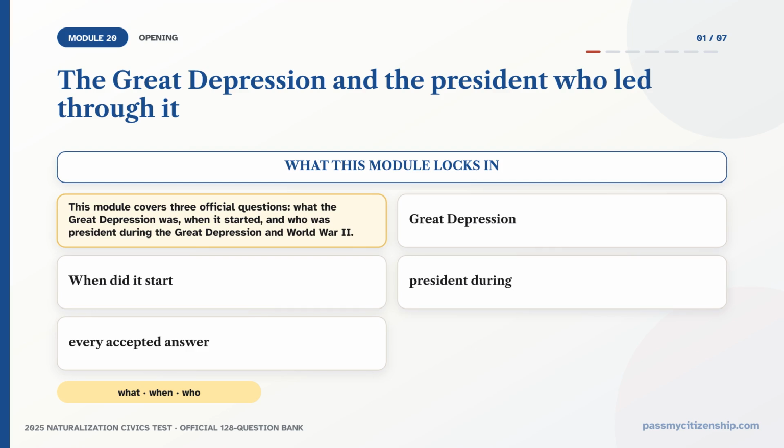Three civics questions cluster around the Great Depression, and this lesson teaches all three in full. First, what was the Great Depression? Second, when did it start? Third, who was president during the Great Depression and World War II? These three answers travel together, so learning one helps you anchor the next. By the end, you will have every accepted answer for this cluster, ready to say out loud.